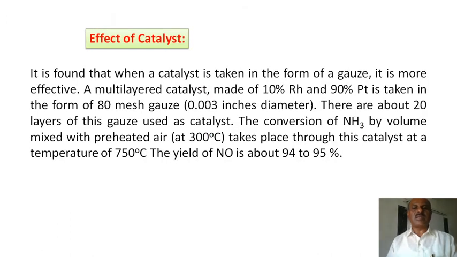About the catalyst, this is 10% rhodium and 90% platinum, formed as an alloy in the form of wire gauze. This wire gauze is more efficient and more active, converting ammonia into nitrogen monoxide and dioxide. You remember about 94 to 95% conversion takes place by using this catalyst.